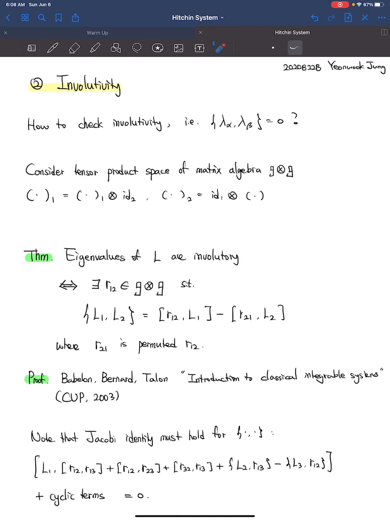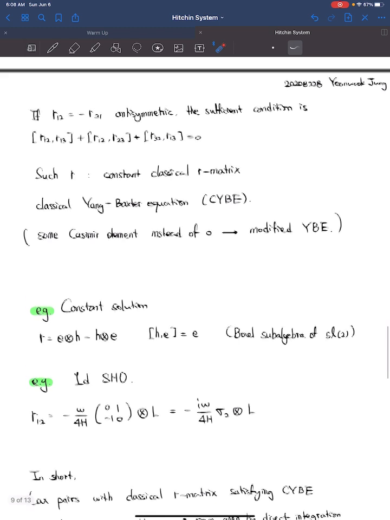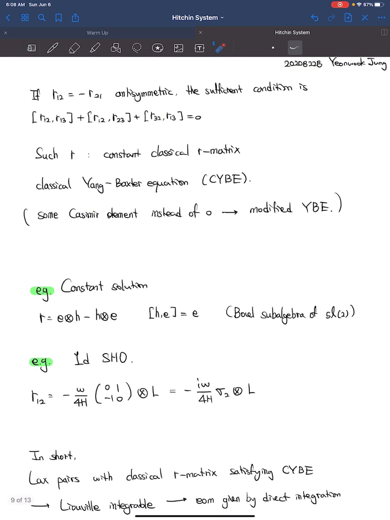If you are given that R is antisymmetric, then the sufficient condition simplifies as the following. Such R satisfying this relation is called the constant classical R matrix, or R-matrix, and the corresponding equation is called the classical Yang-Baxter equation. Let me give you an example.